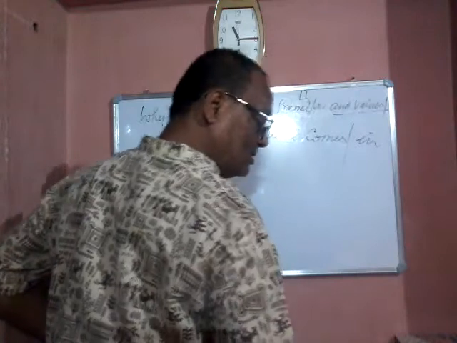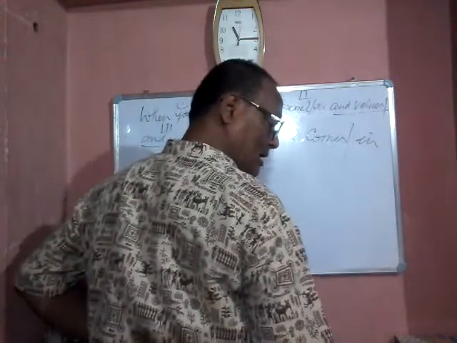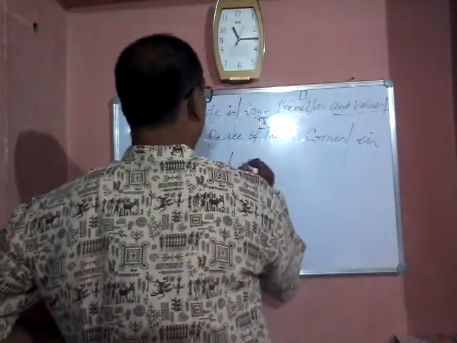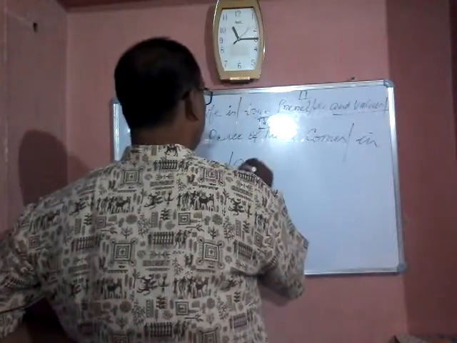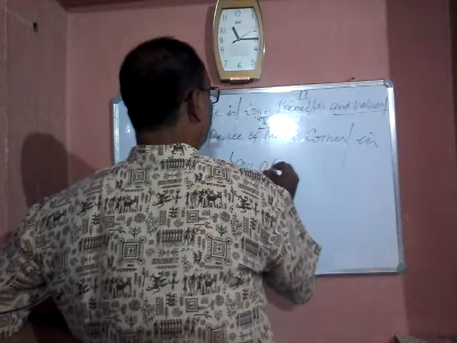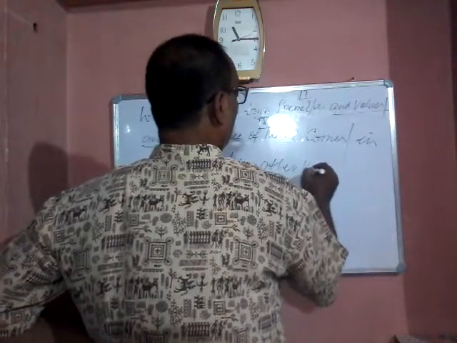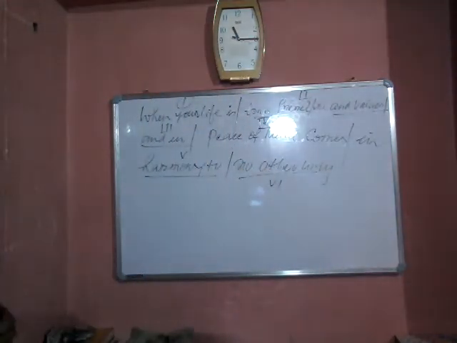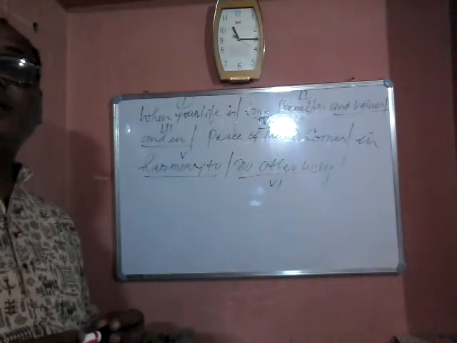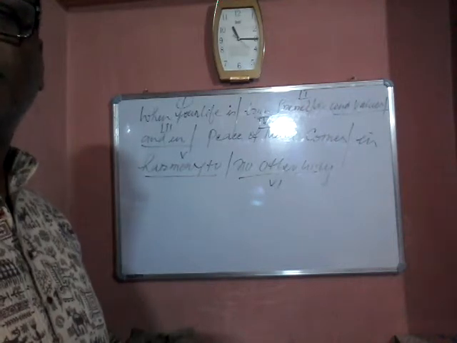Now the last part: no other way. This is the sixth part. Here, read the sentence again.